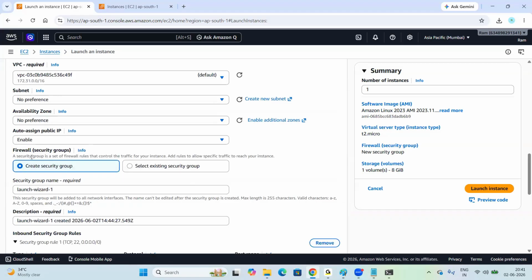Firewall, which is security group. Firewall is a network security device. So why do we require a firewall? To control the traffic, to control inbound and outbound traffic.